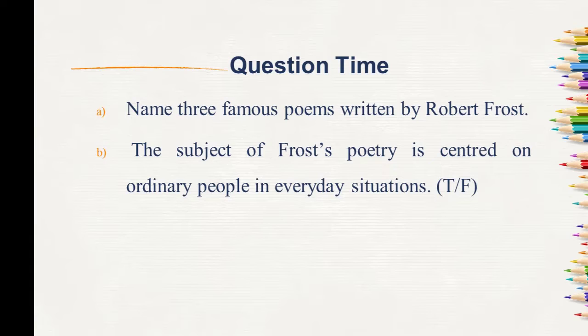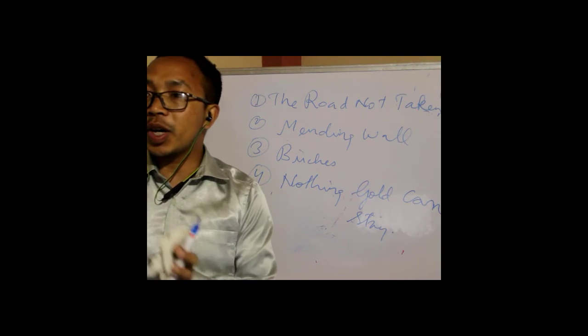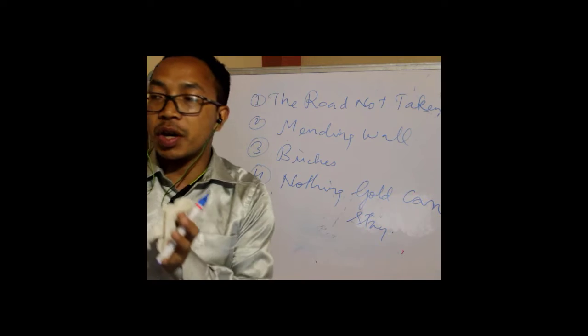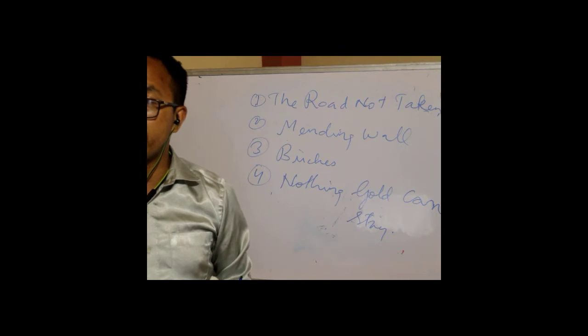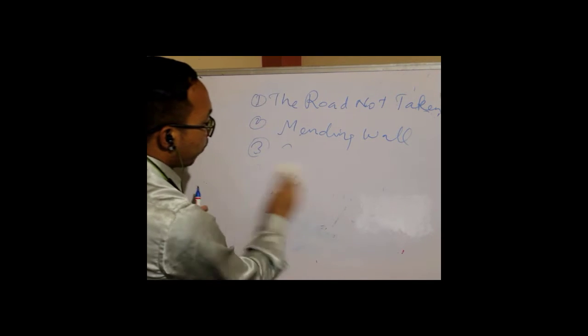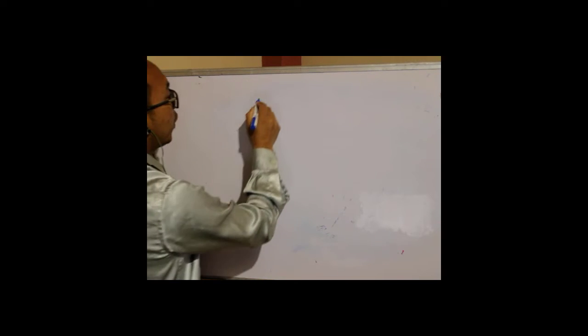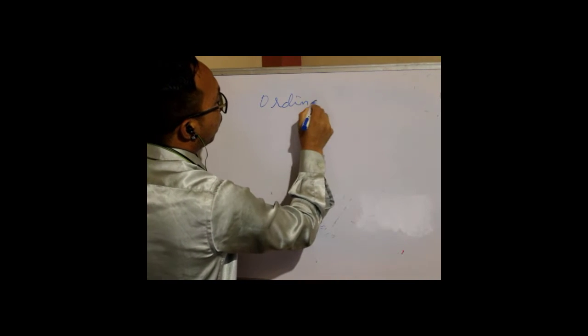The subject of Frost's poetry is centered on ordinary people in everyday situations. True or false? Yes, this will be true. We have just learned that Robert Frost has not taken the kings and queens or the great people to be the center of his poetry, to be the subject of his poems. Rather, he has chosen the ordinary people to be the subject of his poetry. Okay, so ordinary people.